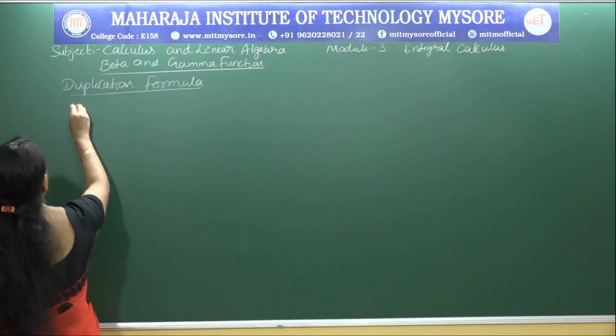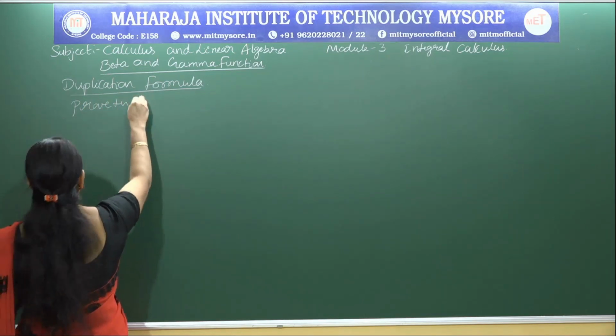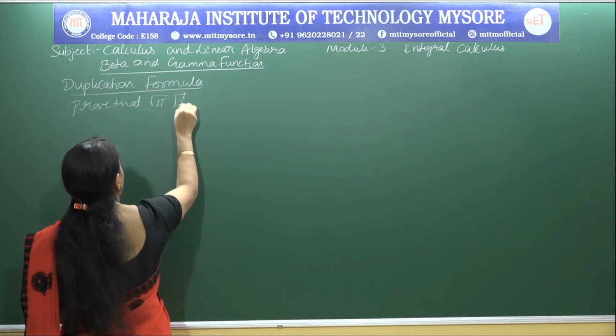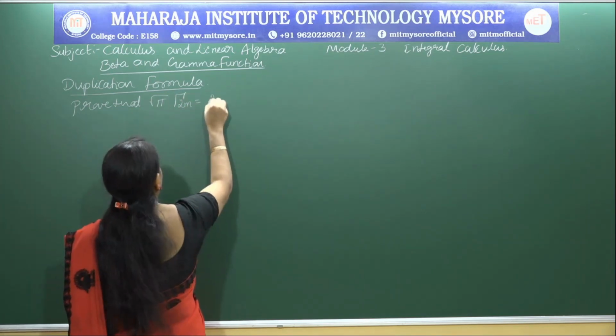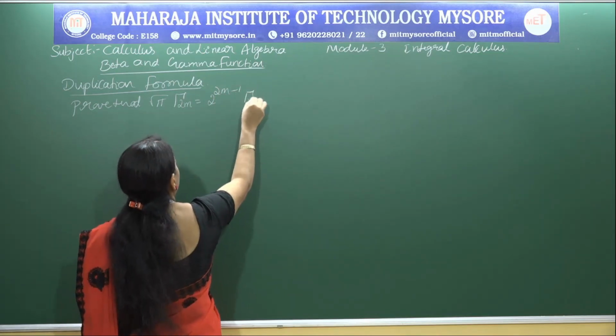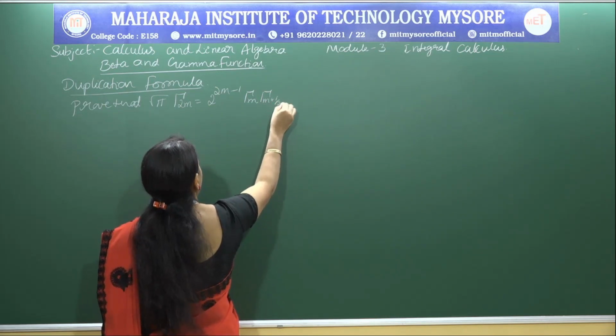Prove that root pi into gamma 2m is 2 to the power of 2m minus 1 into gamma m into gamma m plus 1 by 2.